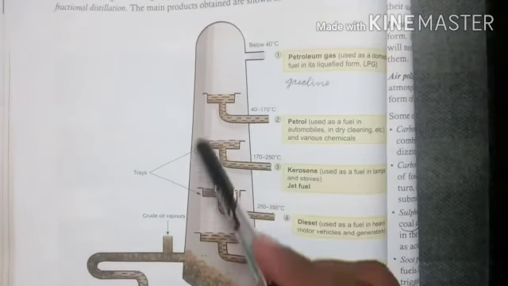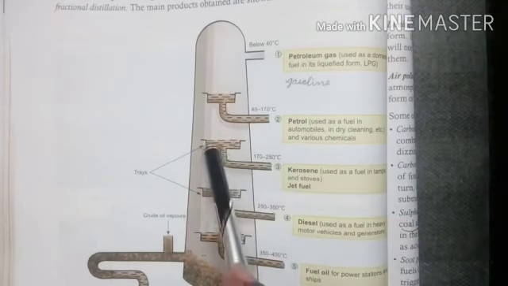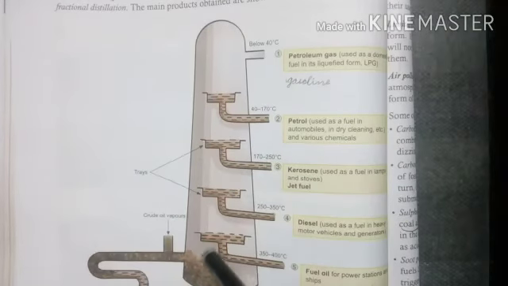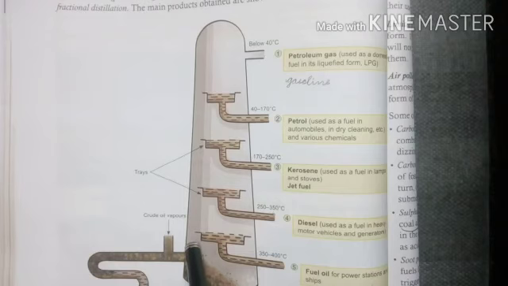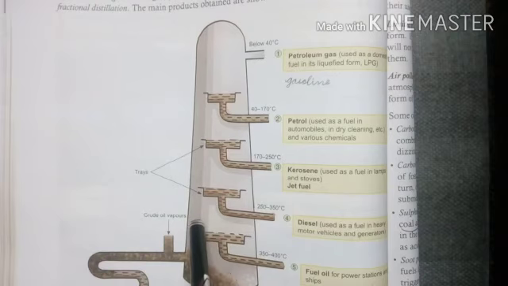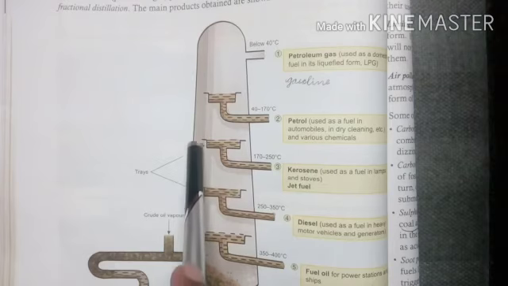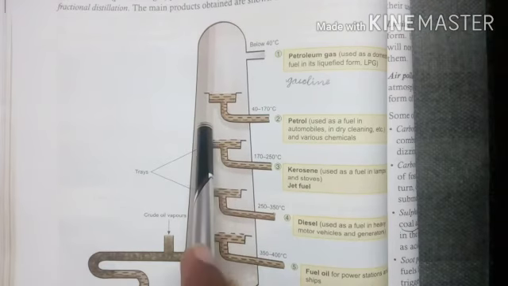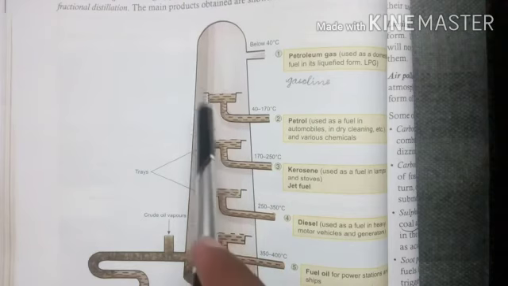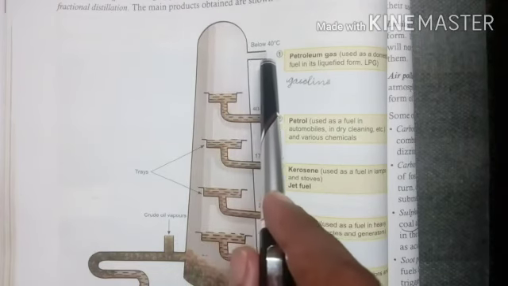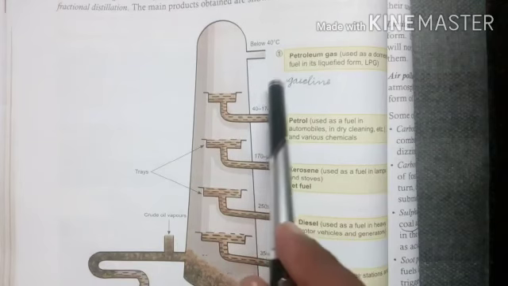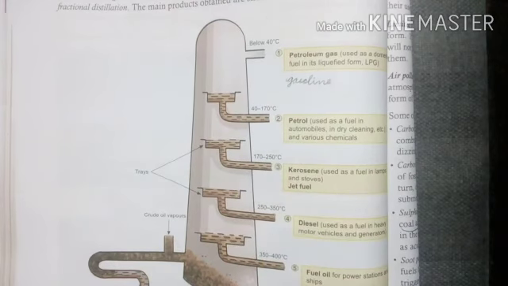So this is how it reaches the top. You will see they have shown the different outlets. According to the temperature, it converts into vapor. If the vapor is at 350 to 400 degrees, it comes out here. As the temperature goes down, it converts into diesel. As the temperature goes down more, it converts into kerosene, and then into petrol. Afterward, below 40 degrees, when the temperature is less than 40, it converts into petroleum gases. This is how fractional distillation is done to get different products from crude oil.